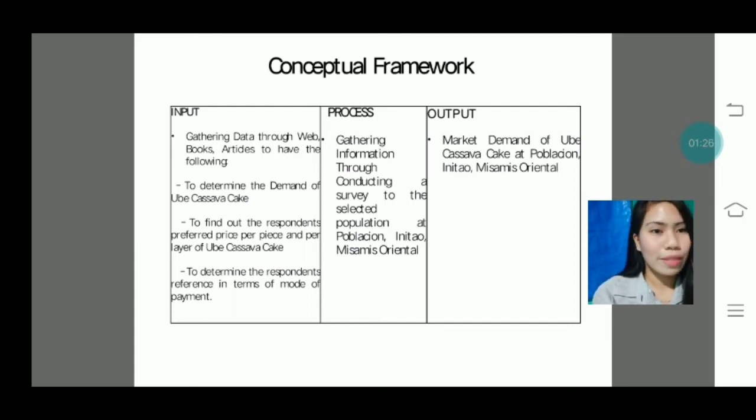And the process for this is gathering information through conducting a survey to the selected population at Poblacion in Nitao, Misamis Oriental. And the output for this is market demand of ubi cassava cake at Poblacion in Nitao, Misamis Oriental.